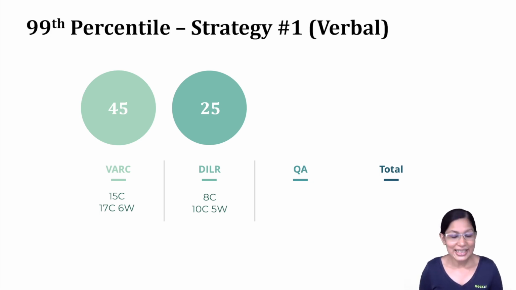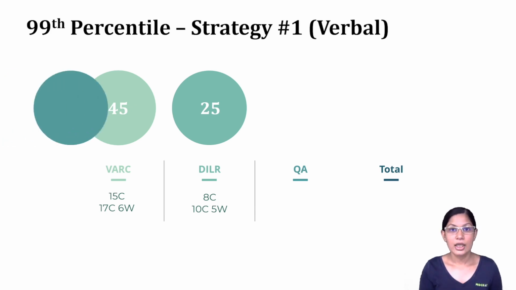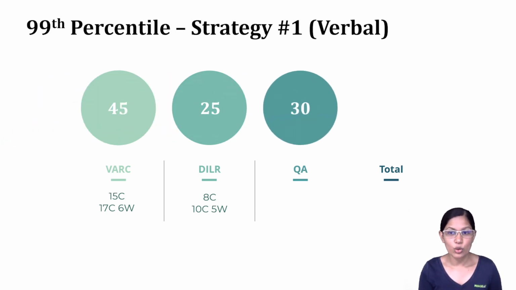Or if you're doing 3 cases, even if you've misinterpreted an entire case and got it entirely wrong, you can still get these marks. You can look to get a slightly higher score in quant. If you're able to get 2 or 3 cases in DILR, you'll definitely be able to get 10 questions in quant. So 10 questions correct is going to get you 30 marks. But if you make some calculation mistakes or you've got some answers wrong, you can take it all the way up to somewhere around 18 questions. So if you get 12 questions correct and you get 6 MCQs wrong, or even a few more TITA questions wrong, it will still get you to 30 marks.